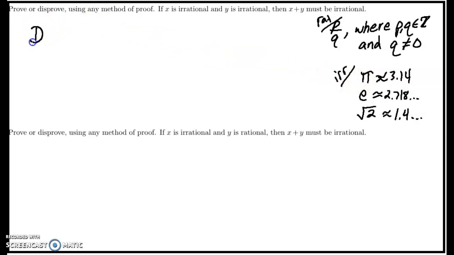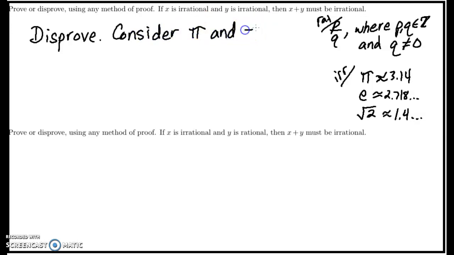So I might say disprove. Consider pi and negative pi. Or I could have said consider x equals pi and y equals negative pi.